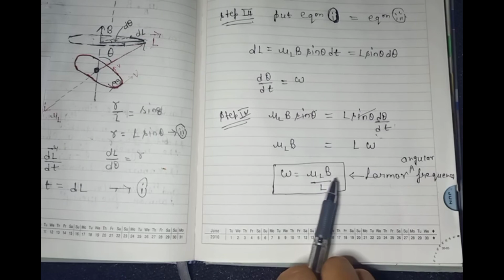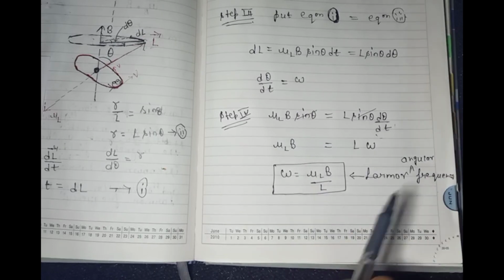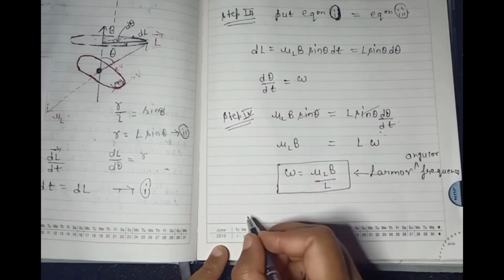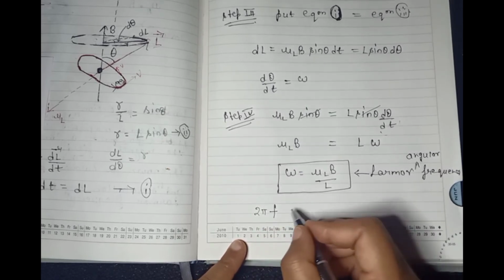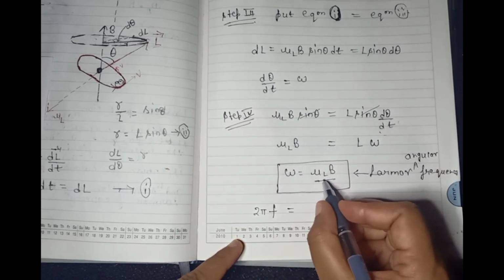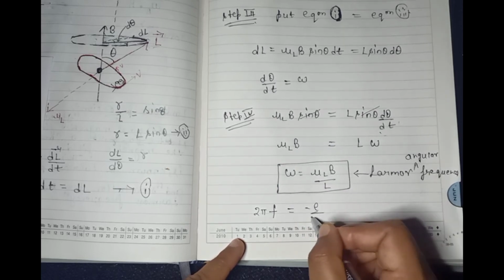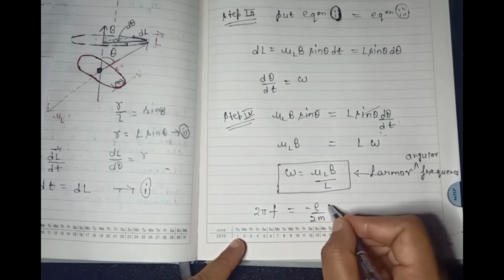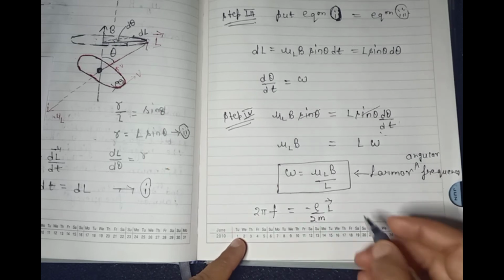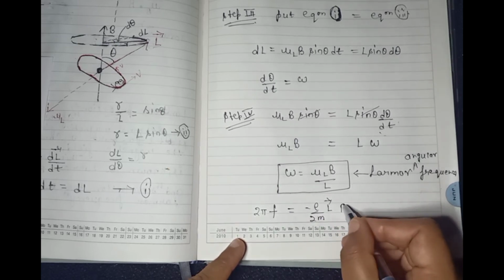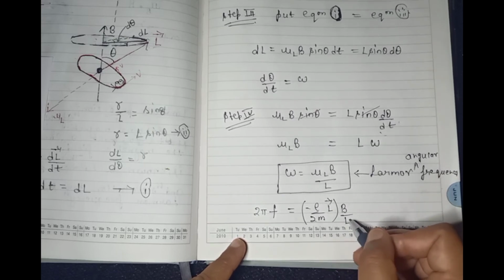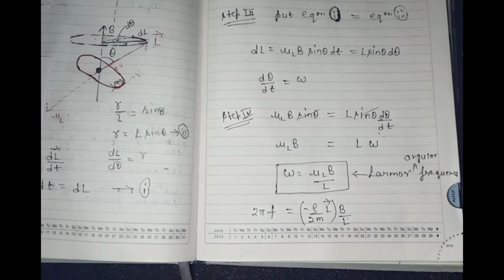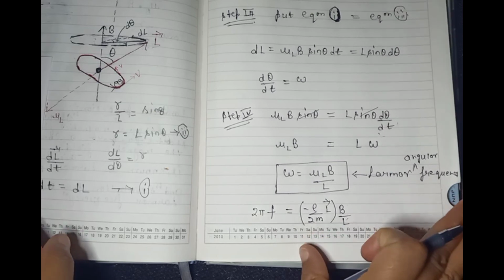This frequency is known as the Larmor angular frequency, because we know that omega equals 2 pi f, where f is frequency, and we know that mu L equals minus e by 2m into L vector. Now this is B and upon L. Now L will cancel out by L. So what is our frequency?